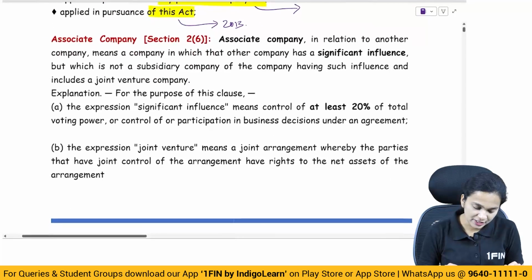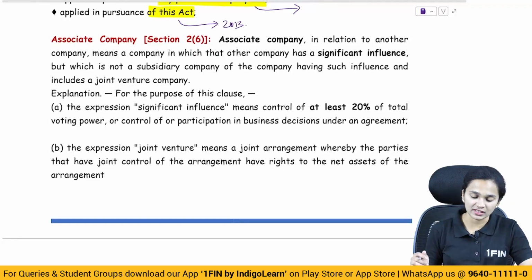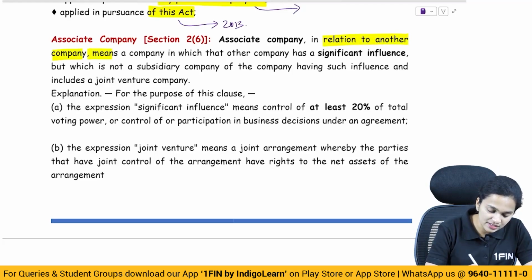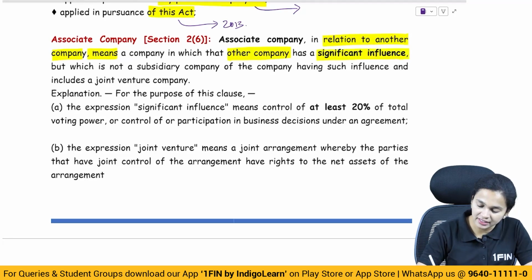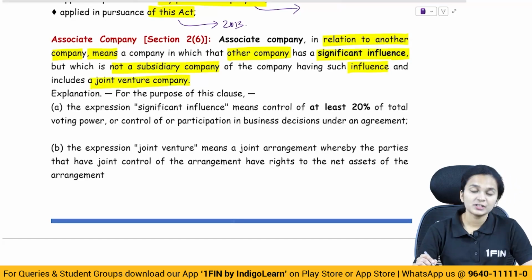Moving ahead to the next definition. The next definition is about an associate company. What is an associate company? An associate company in relation to another company means a company in which that other company has significant influence, but which is not a subsidiary company of the company having such influence, and includes a joint venture company. What does significant influence mean?